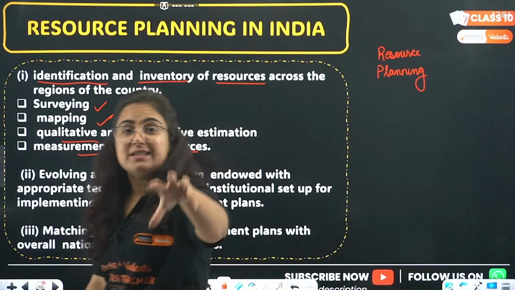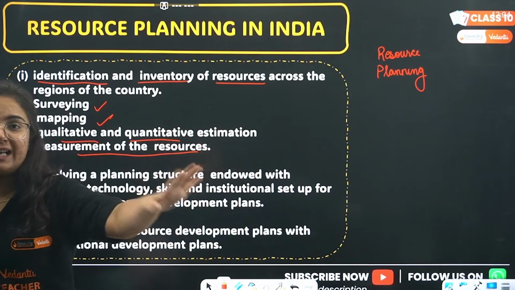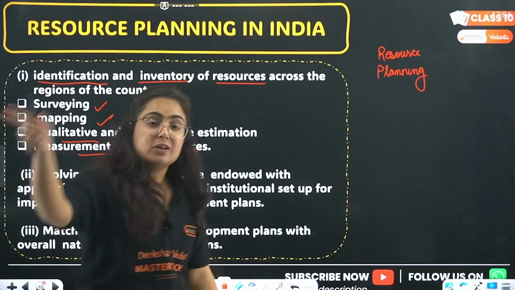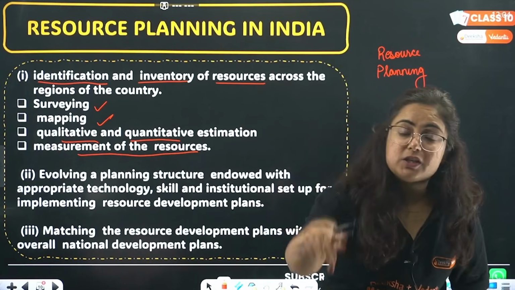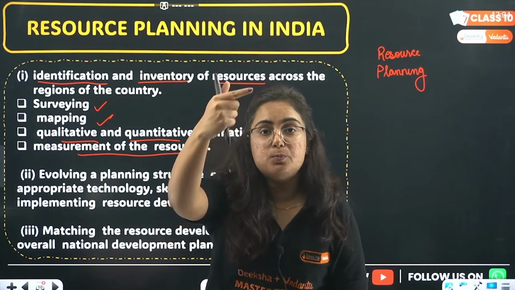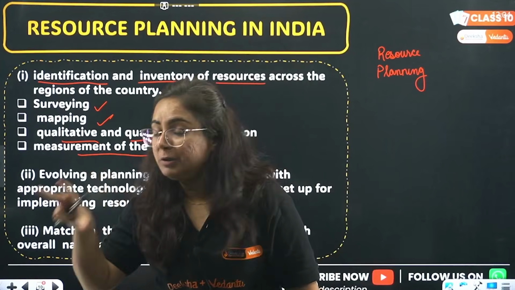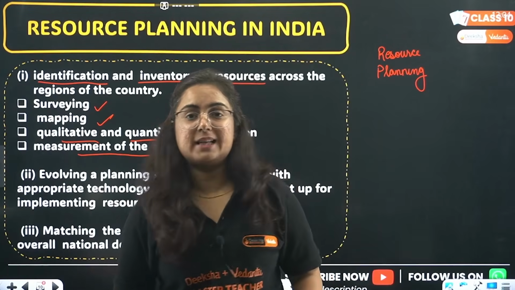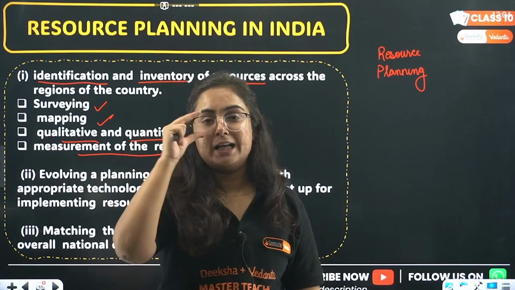Now once you are aware that this much I have to study in class 10, your second step will be from which resource, that means from which books, I will be studying. What will be my source, from where I will be practicing MCQs, from where I will be taking my PYQs.